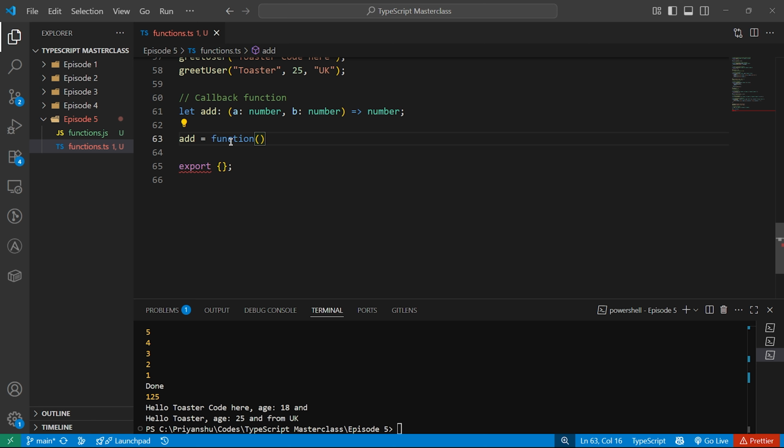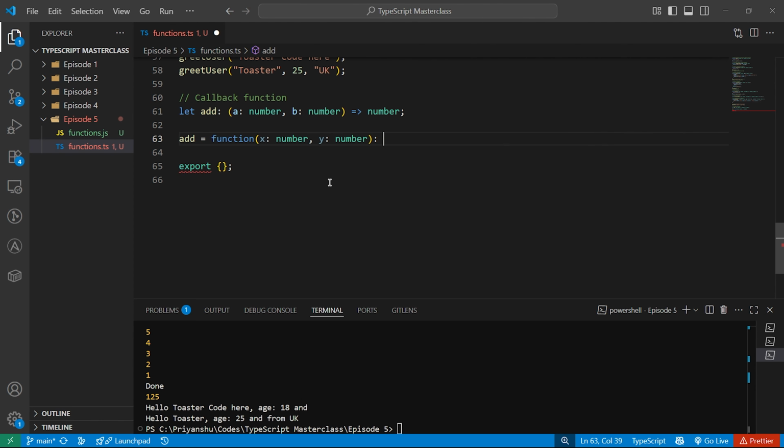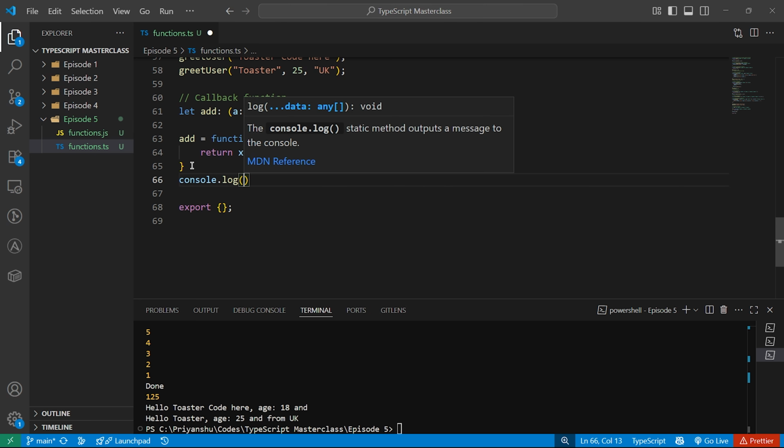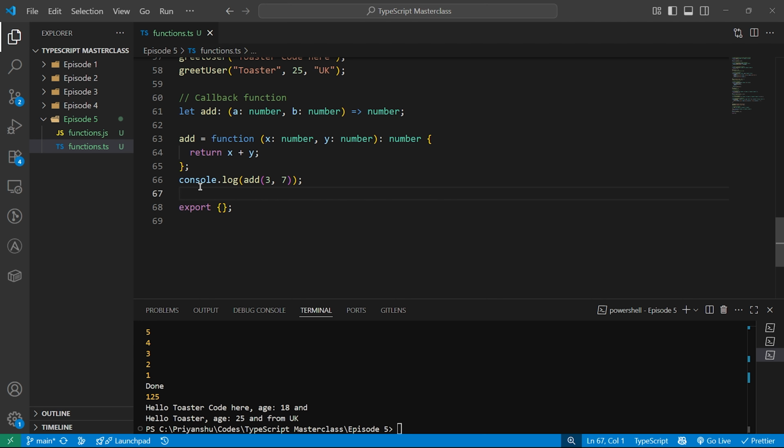But now we can put it in a variable. I mean function. We can do over here x number, y number, and it should return a number. And here I can do return x plus y. And if you want to call this function, you can simply do console.log add 3 plus 3 comma 7, and this is fine.